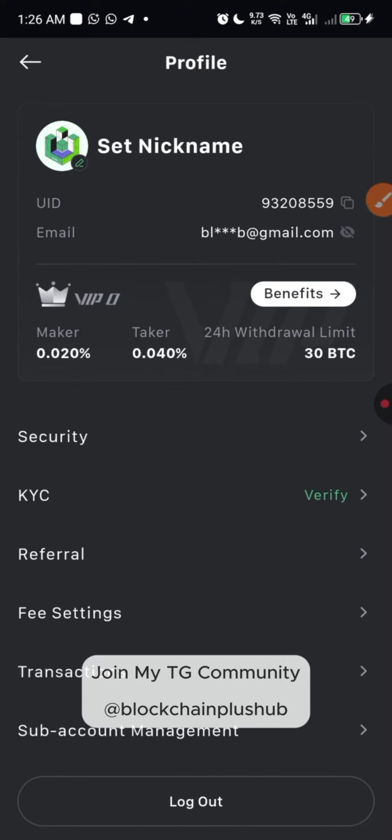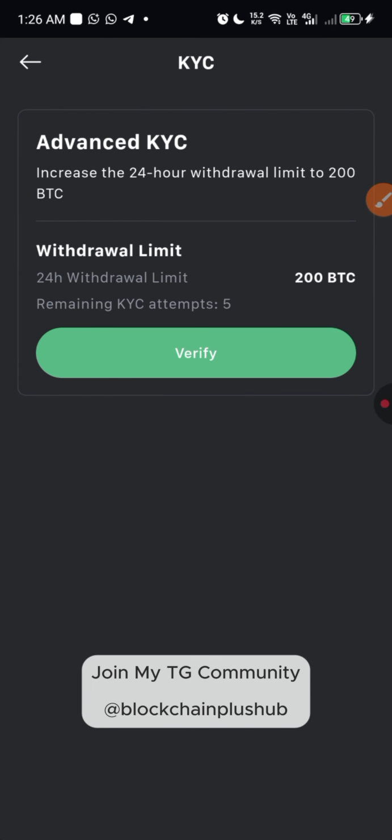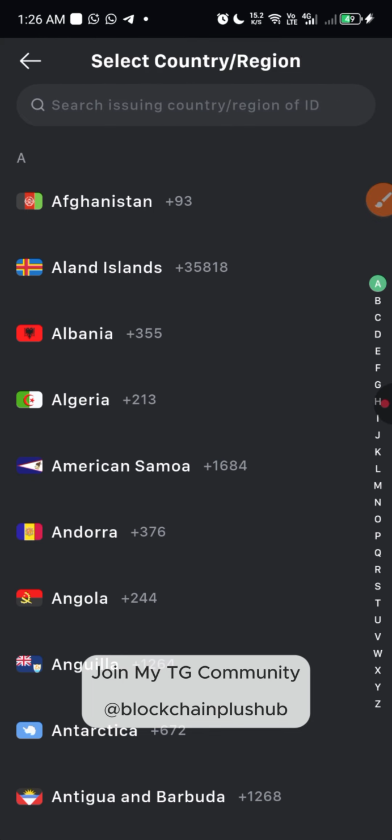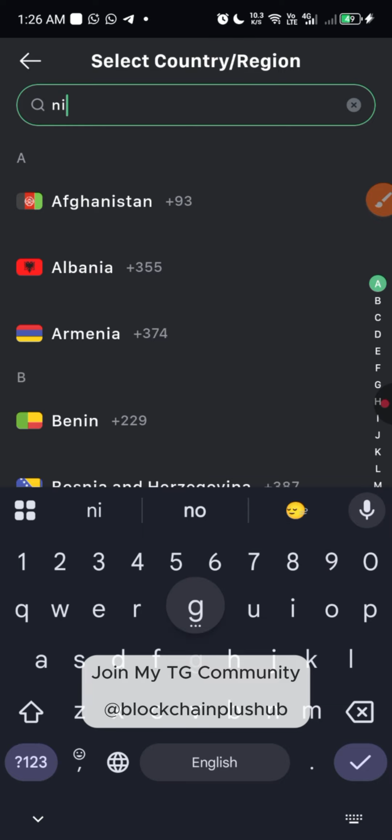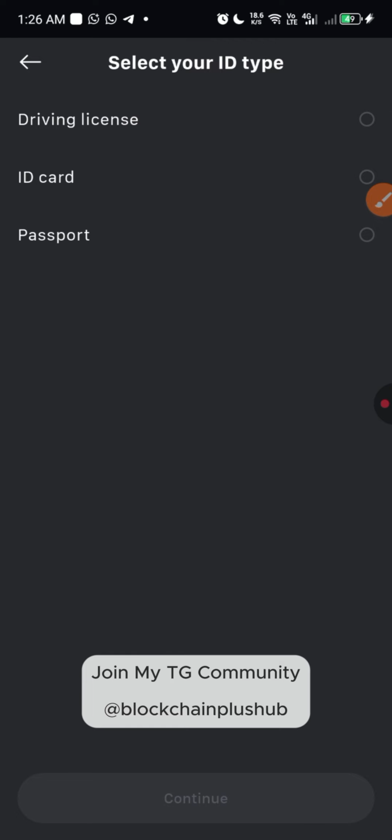Okay, so for you to do your KYC, you click on the KYC like I said. Then when you come to this place, you click on the verify button. Once you click on the verify button, you choose your country. Right now we are in Nigeria, so I'm choosing Nigeria. Once you choose your country, the next thing you're going to see are the ID cards that are required. You can see driver's license, ID card, and passport.